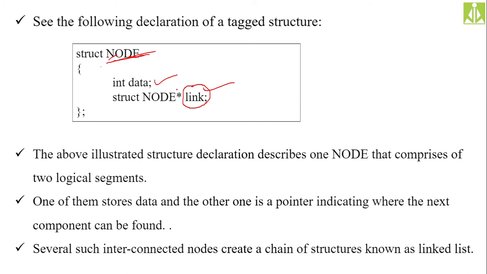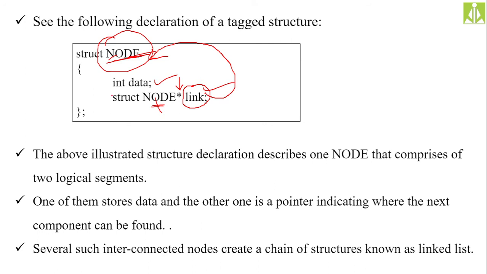It is a pointer, because whatever type you are declaring is suffixed with an asterisk. So this link is a pointer. And what is it going to point to? It is going to point to a node. What is node? It is this structure itself. So this link has the capability to point to this node itself. So it is referring to itself.